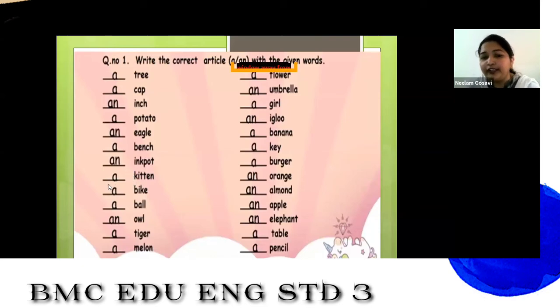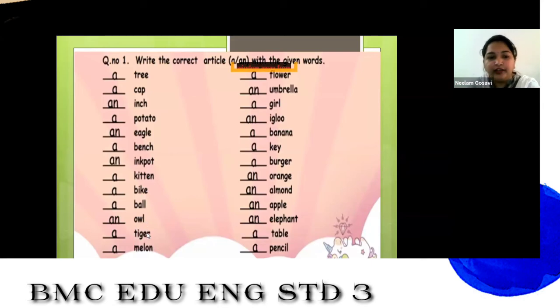K is a consonant, so we are putting here a in front of kitten. Then a bike. Why a bike? Because B is a consonant. A ball. Why a ball? Because B is a consonant, not a vowel.